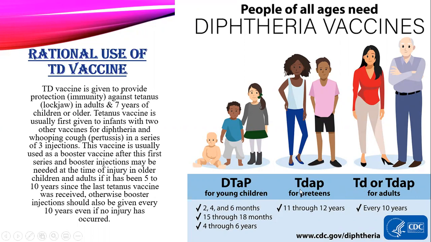But the DTaP or Tdap, that is the diphtheria, tetanus, and pertussis combination vaccine for 3 deadly diseases, can be given, but not the TD. So there is a rational use here, as you can see in this picture, that for adults an interval of every 10 years is required. But before this, for the younger children, we can say infants or toddlers, they need 5 doses of this vaccine. This is the rational use of the TD vaccine.